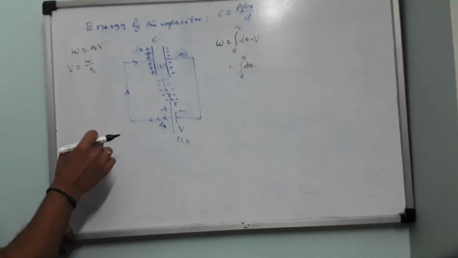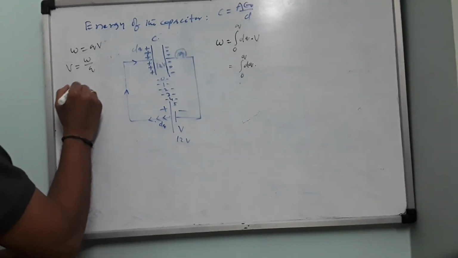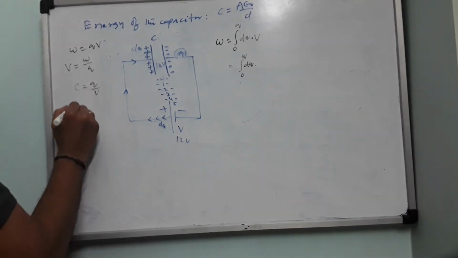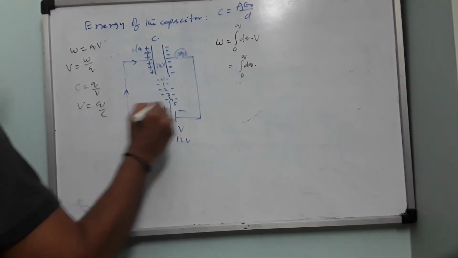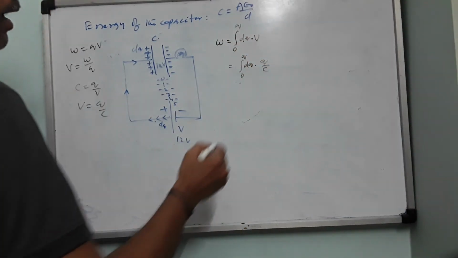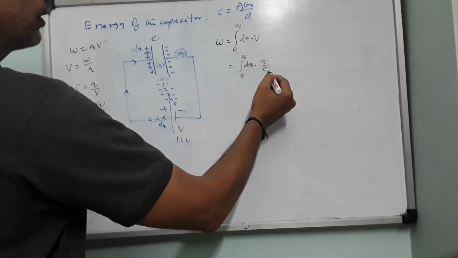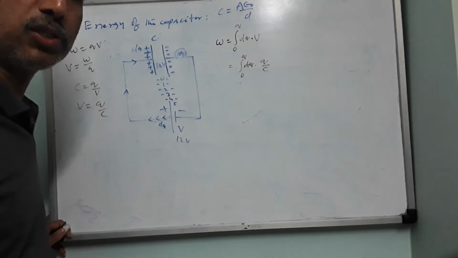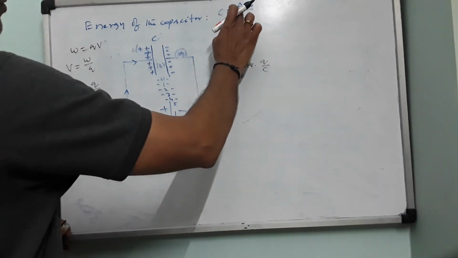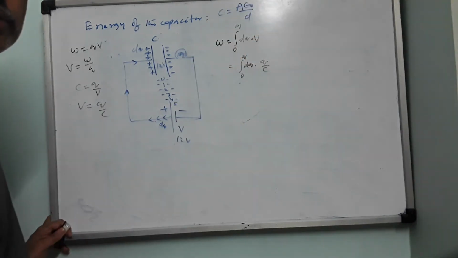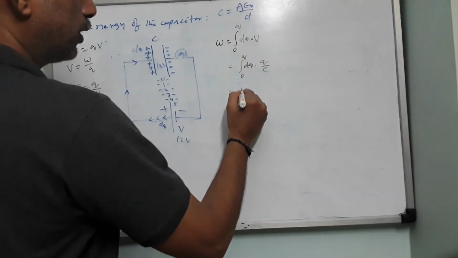Therefore, we should convert V in terms of Q. You know that C equals Q by V. So V equals Q by C. In the place of V, I will write Q by C. Remember, as charge is increasing, don't think that the capacitance will increase. No, capacitance will remain the same. Capacitance is a constant. It depends only on the plate area, the separation between the plates, and the medium between the plates. So this 1 by C is a constant.